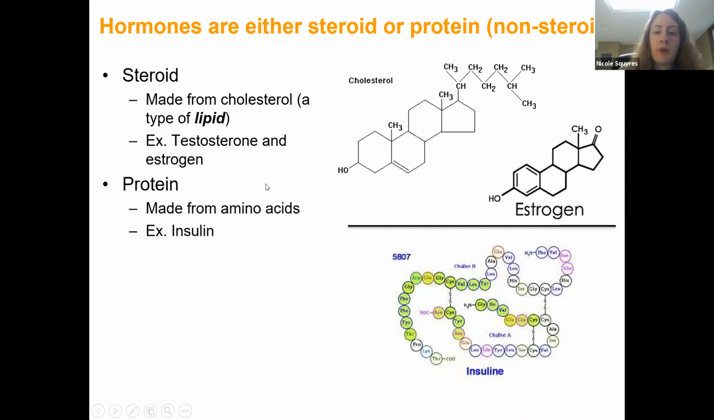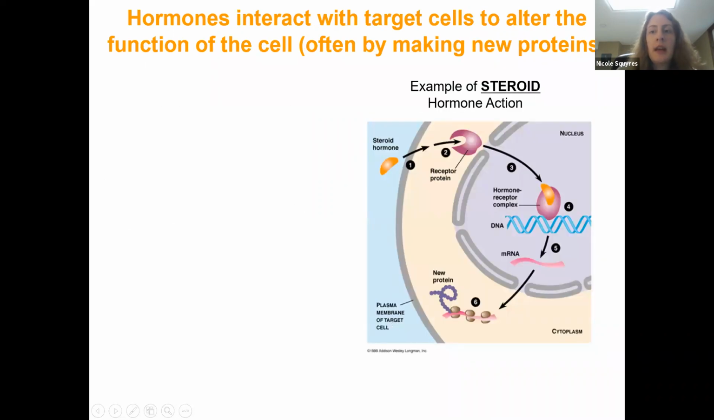The other type of hormone are protein hormones, which are made from amino acids. An example of this type of hormone would be insulin. So again, that's like a string of amino acids, right? And hormones are going to interact with their target cells to alter the function of that cell. Typically they do that by telling the target cell to make a new type of protein.